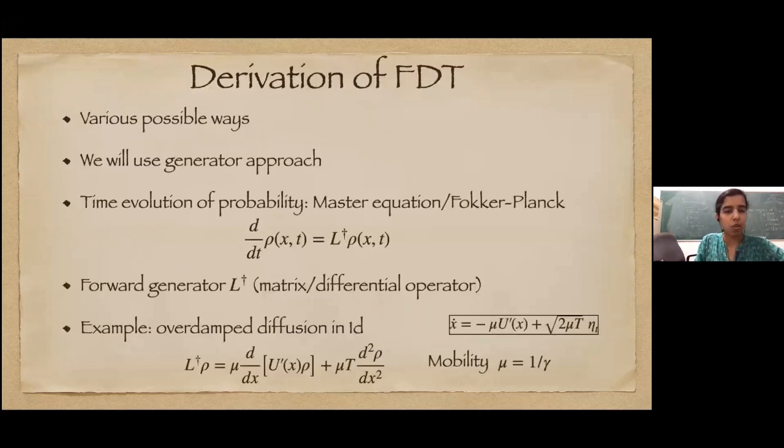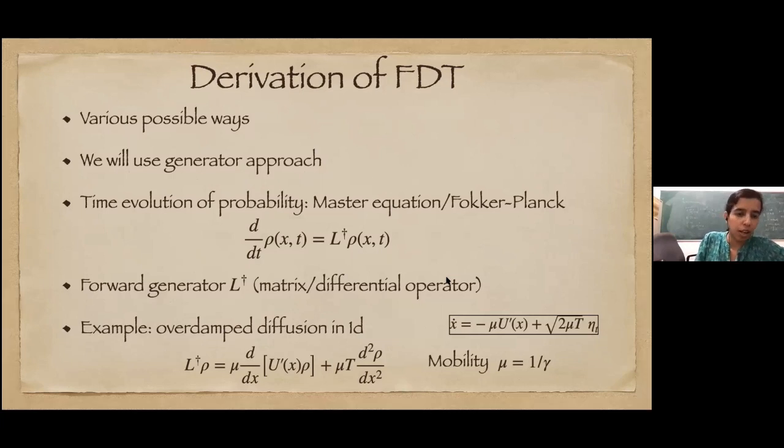So this concludes the examples. Now we'll go to a more formal derivation of FDT, but I'll continue using overdamped diffusion as a standby example, and we'll just do it in the context of overdamped diffusion. So of course there are many different ways to derive it. What we'll use is the so-called generator approach, which acts on observables.